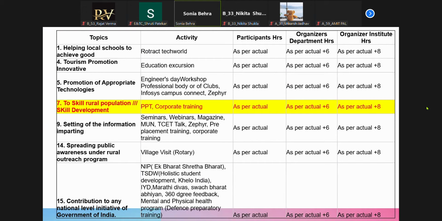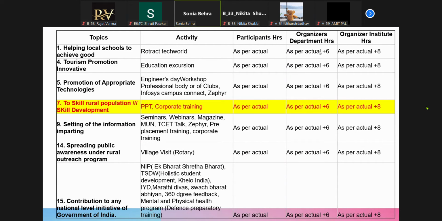Okay, so 2 hours does not mean that you will be having 2 activity points. Your proportion is 1:4. If you want 1 point, you have to accumulate 4 hours. So participant hours means if you are participating in this particular activity, then you will be getting the hours as per your participating hours. If there's a 2 hour activity here, then you will get only 2 hours over here.